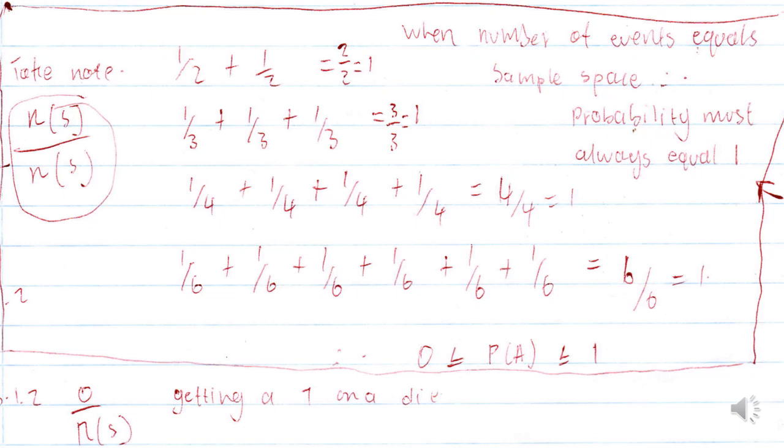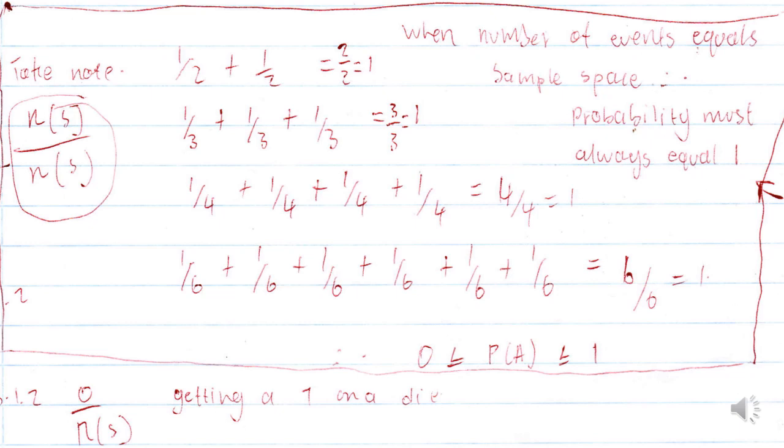If we add 4 quarters, 1 over 4 plus 1 over 4 plus 1 over 4 plus 1 over 4, it is 4 over 4, which gives us 1. So this is only the verification that a probability cannot be greater than 1. As you can see there, it is stated at the bottom that a probability of an event must always be between 0 and 1.